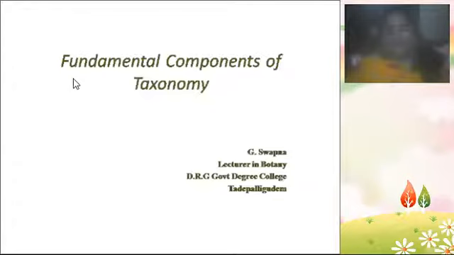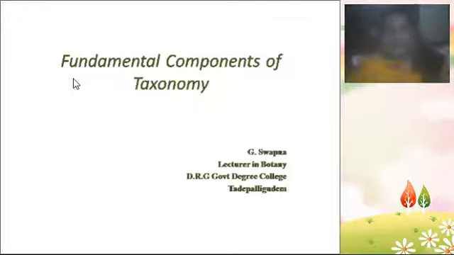Just like first semester and second semester, in third semester also you are going to study one botany paper, and the title of the botany paper is Plant Taxonomy and Embryology. In third semester, you are going to learn about the aspects and components of taxonomy and also about the embryology concepts. Out of 5 units, 4 units are of taxonomy and the last unit is about embryology.